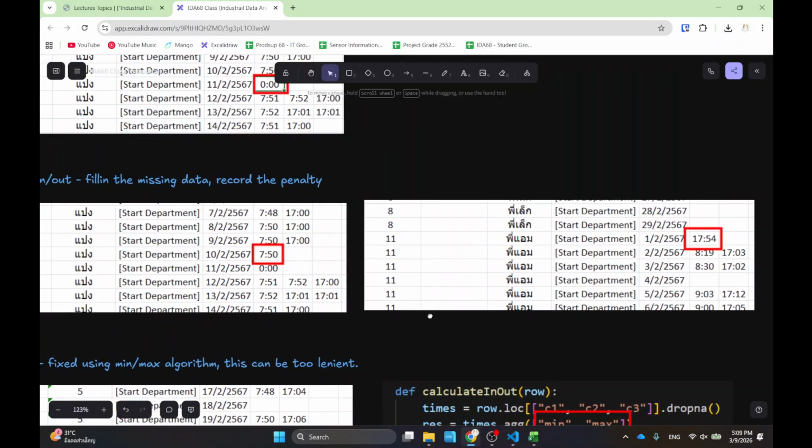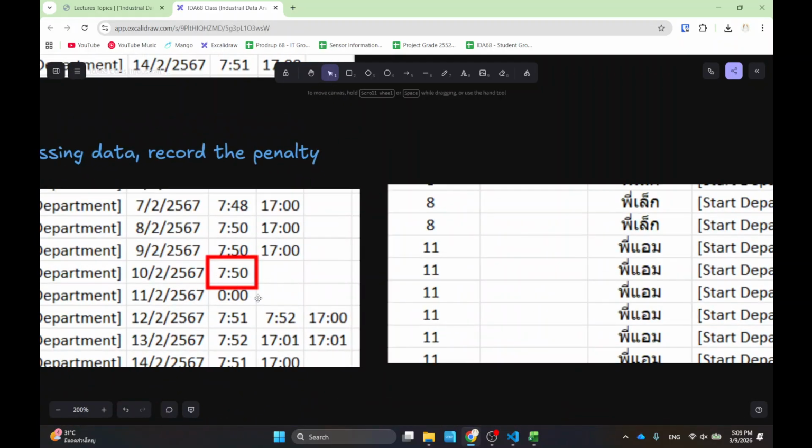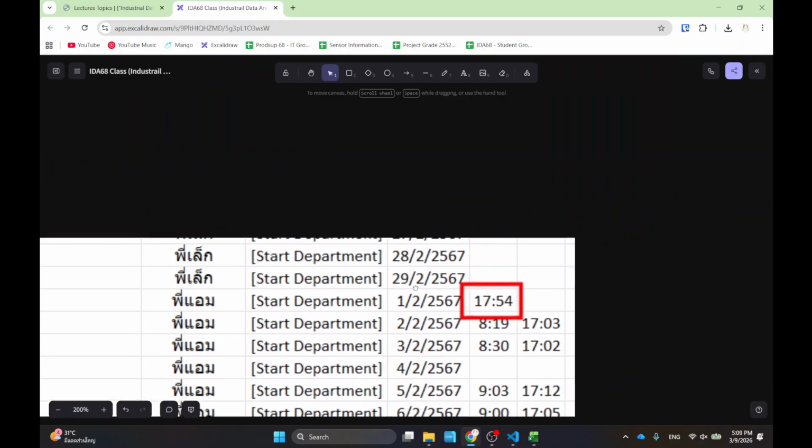I forgot to show you that some people forget to check out, some people forget to check in. So there are a couple of things that you need to make sure are taken care of. Right off the bat, I would say that this company has used Excel for a long time, and this would take one staff the whole day to figure out, because they have 20 people, so there are many rows in here.